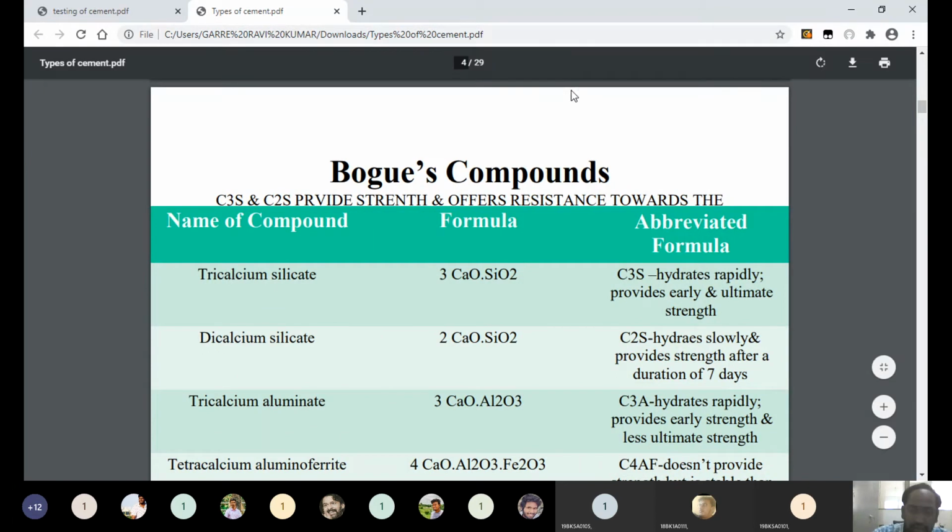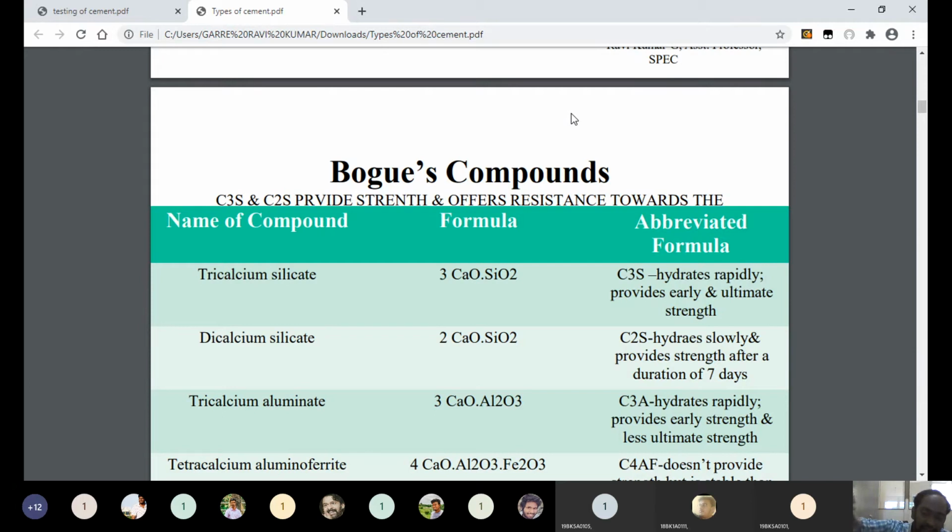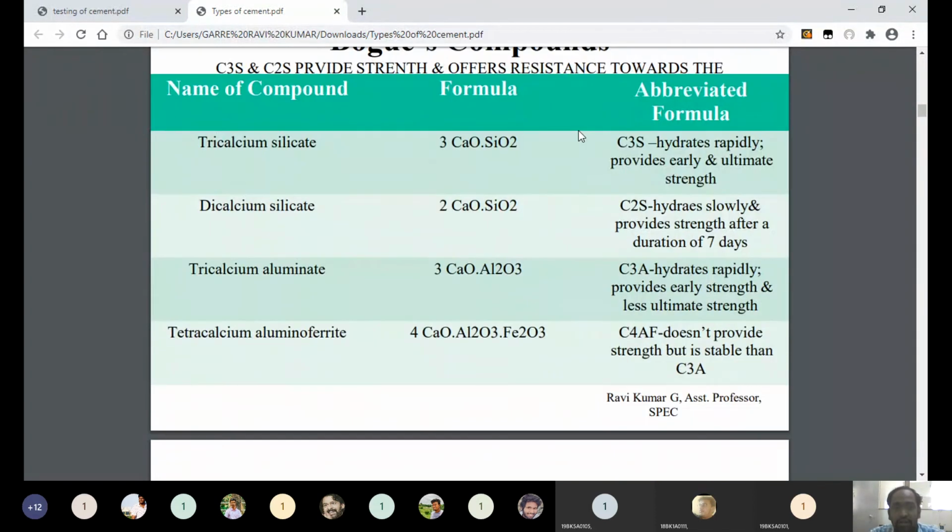Based on the proportions, or percentages, of these components within the cement mass, the cement can attain different strengths and different qualities. So based on that, we can classify different cements.